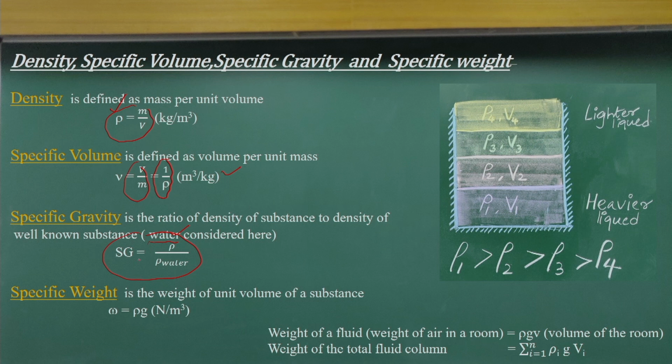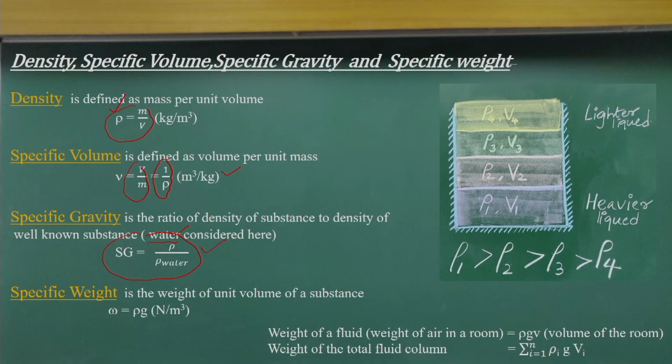This specific gravity tells us whether it is heavier or lighter with respect to water. For example, the specific gravity of mercury is 13.6. What does that mean? It is 13.6 times heavier than water.